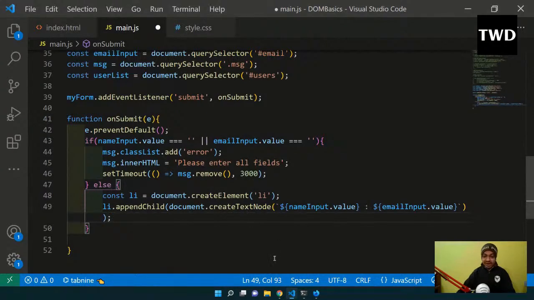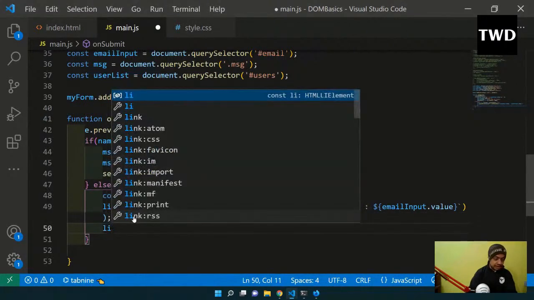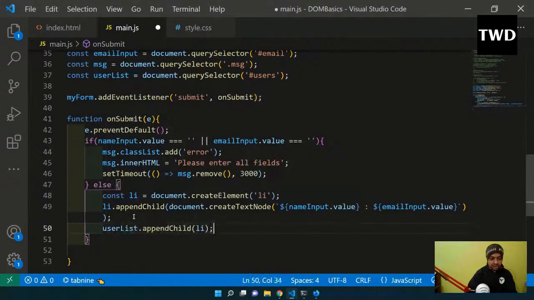So this is how we added text inside it. Li dot appendChild document dot createTextNode, name input dot value and email input dot value I am going to add. And then userList dot appendChild li. So user list is this ul, and in this ul I have added the li.